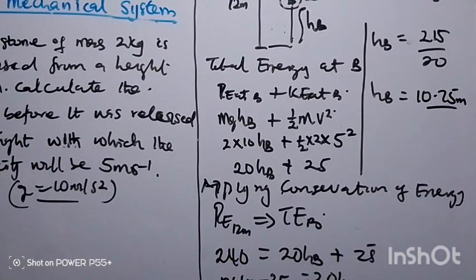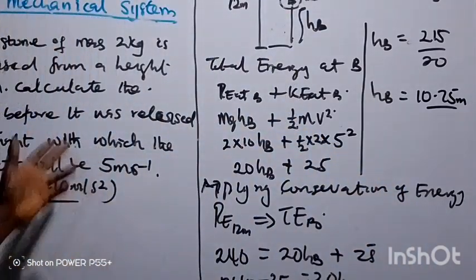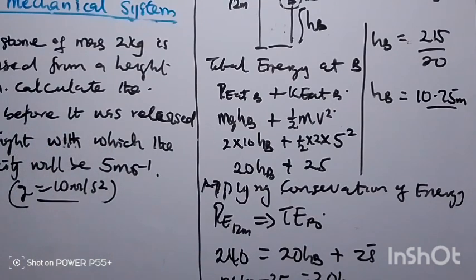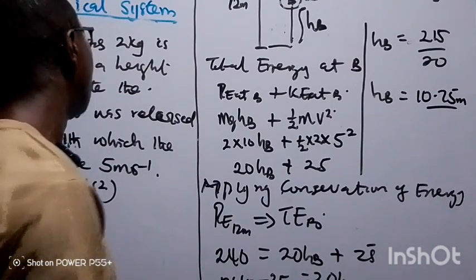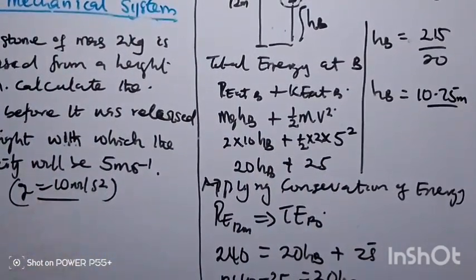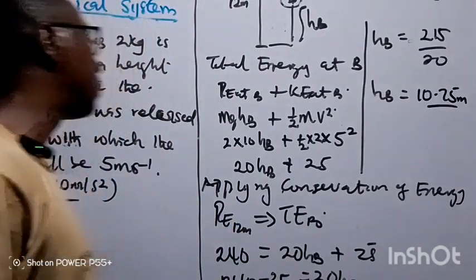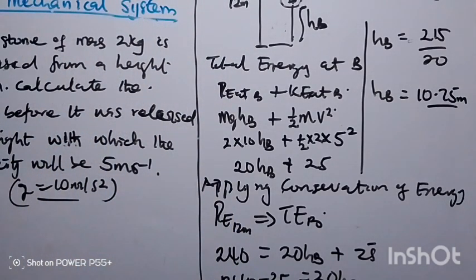And to this point, we are going to stop the lesson for today. As I promised in the beginning, we wanted to look at two mechanical systems, but we are able to look at one now together with the calculation aspect of it. In our next class now, we are going to take that of a vibrating simple pendulum bob. We are going to look at the energy transformation in that system also. So if you are just joining us for today, for you to understand this topic better, please try as much as possible to watch our last video on energy transformation.